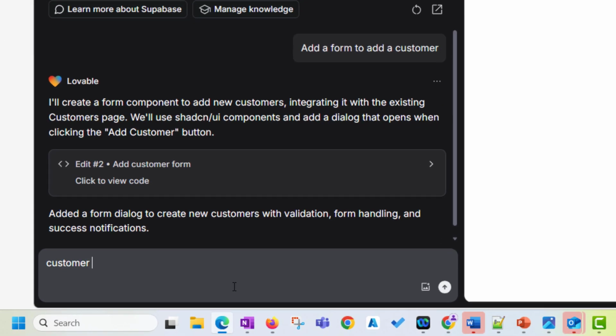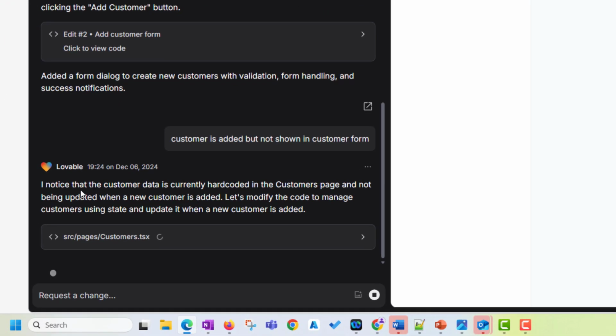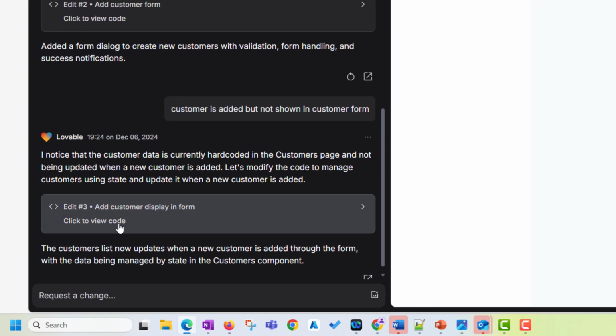So I type here, customer is added but not shown in customer form. Oh, I noticed that the customer data is currently hard-coded in the customer page and not being updated when a new customer is added. Let's modify the code to manage customers using state and update it when a new customer is added. So it is fixing that because it realized that it was just hard-coded. Add customer display in form, click to view the code.